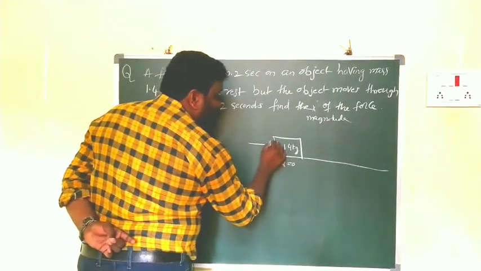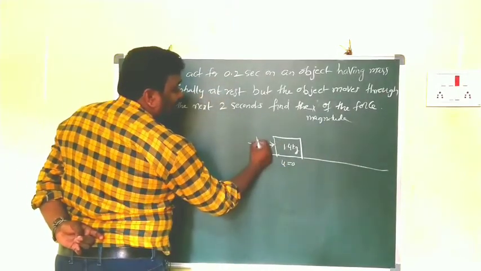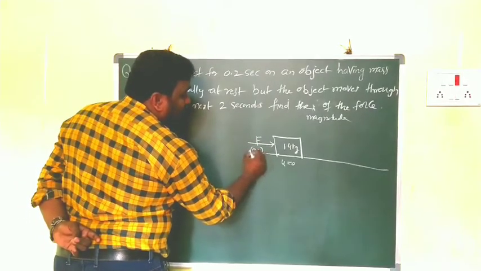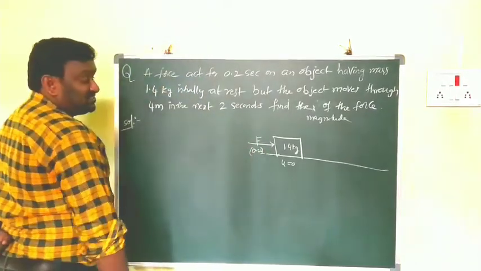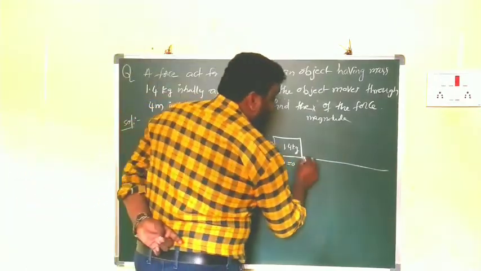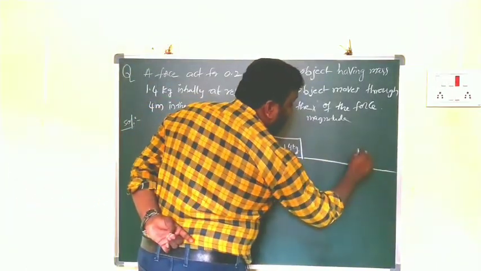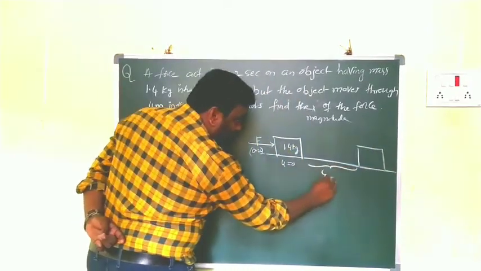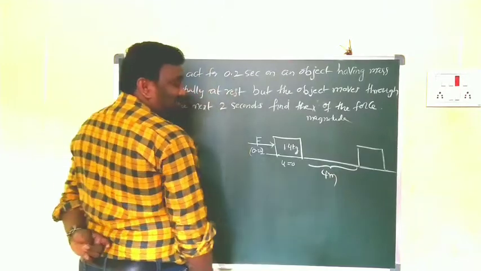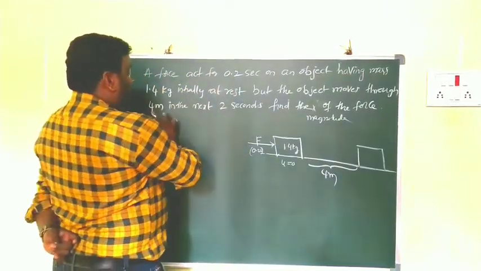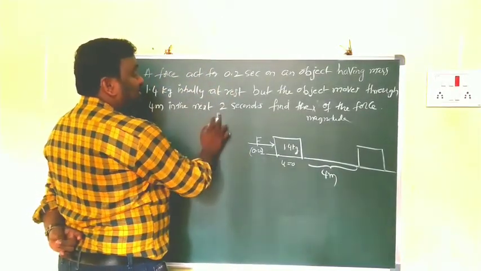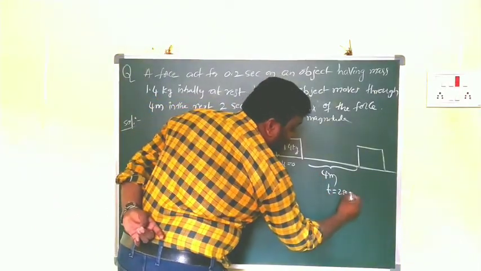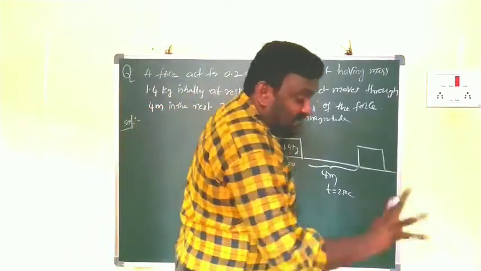On that, how much force is acting? F. How much time does it act? 0.2 seconds. Due to that, the body moves up to a distance of how much? It traveled 4 meters. Clear? And in how many seconds? In 2 seconds. Time taken is 2 seconds. Clear? That is the given data.